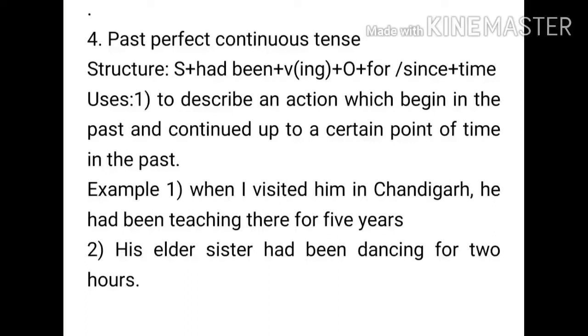The second example is, his elder sister had been dancing for 2 hours. This is a simple sentence for the past perfect continuous tense, that his elder sister, that is the subject, had been, that is the usage, and then dancing, the main verb is dance and the ing form is used, for 2 hours. Now it is for a period of time, right? No particular time is mentioned, it is only for 2 hours. Which 2 hours, it is not known, so we have used for 2 hours.